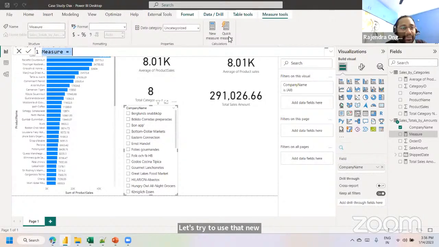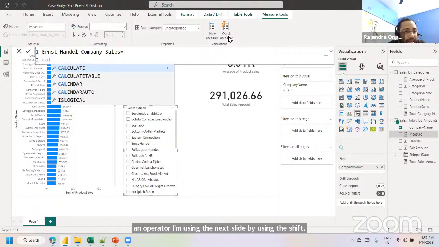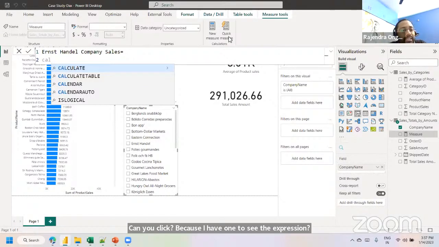New measure, giving the name Ernst Handel company sales. This is the measure name, equal to is an operator. I'm using the next line by using Shift Enter. CALCULATE, because I want to see the expression, that is the total value. Along with that, I want to filter the data for one company.